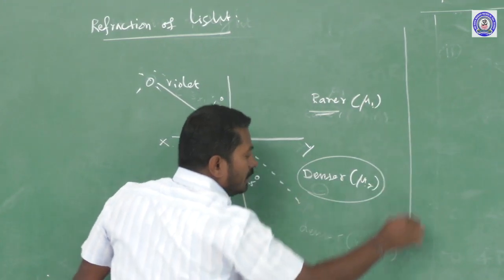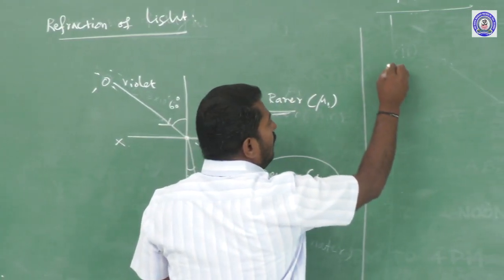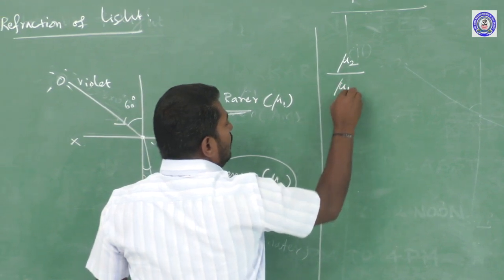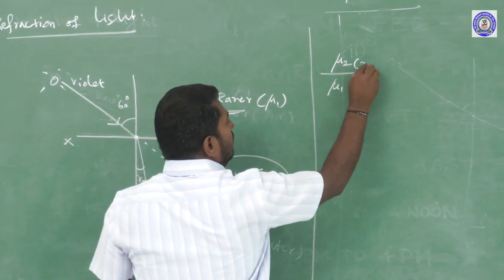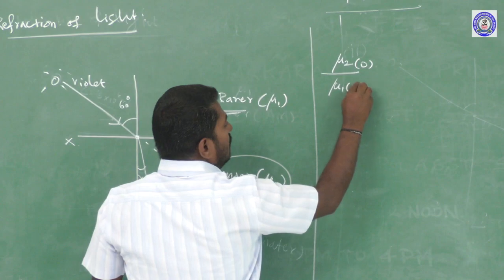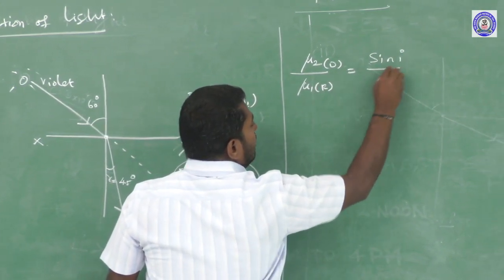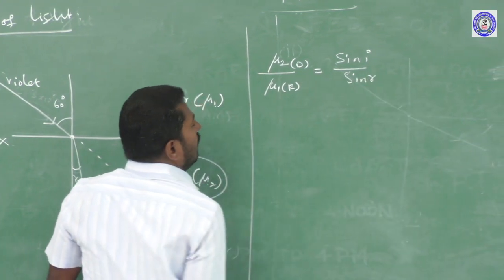Snell's law of refraction? According to Snell's law of refraction, the refractive index of the second medium with respect to the first medium, where the second medium is the denser medium and the first medium is the rarer medium, is equal to sine of the angle of incidence divided by sine of the angle of refraction.